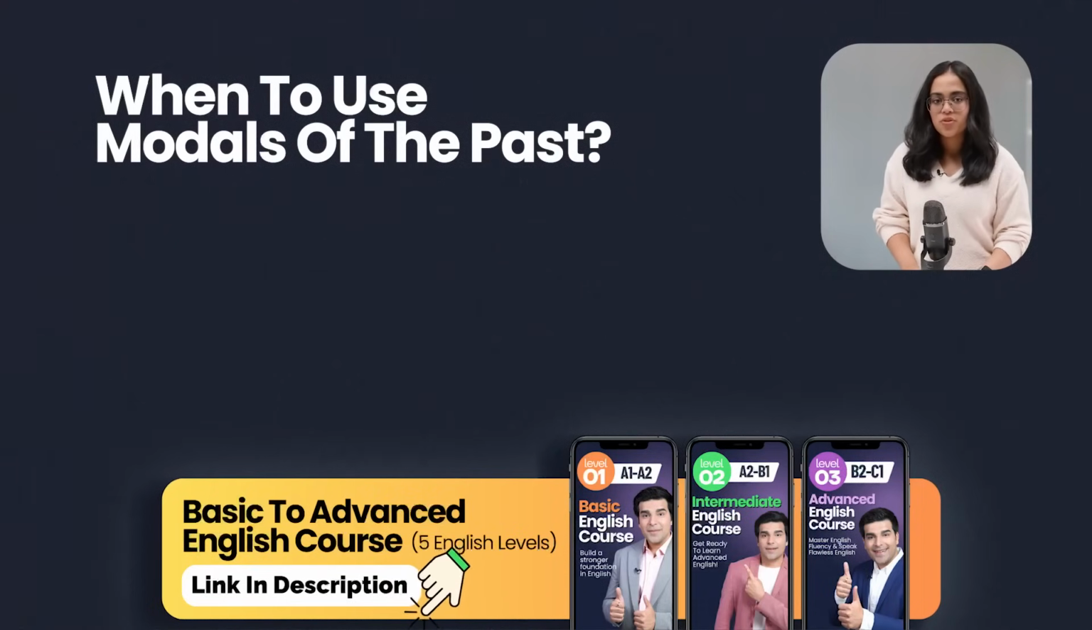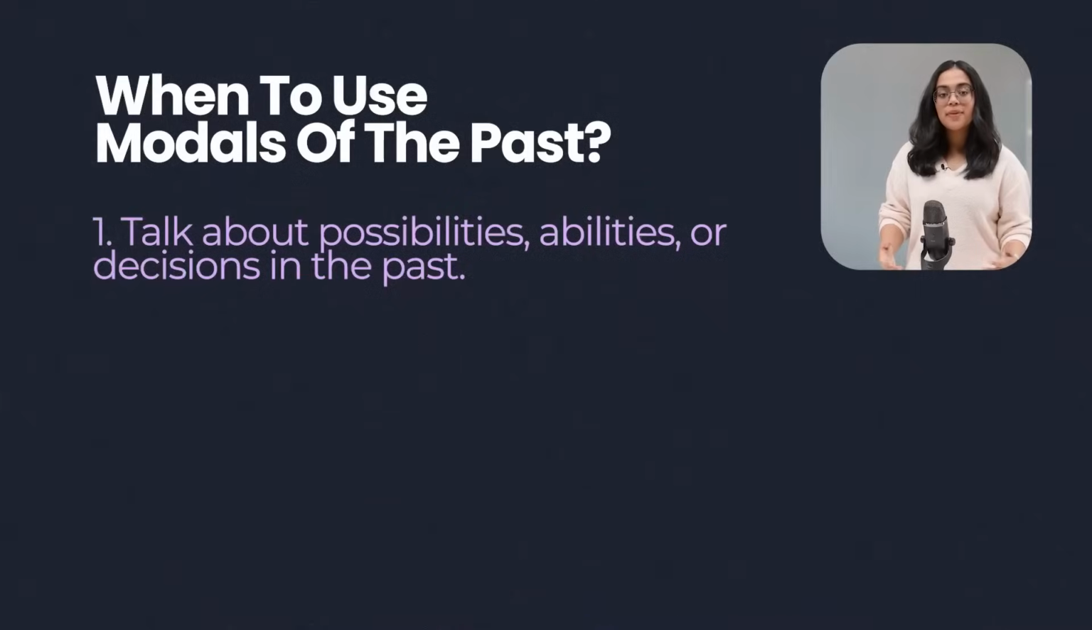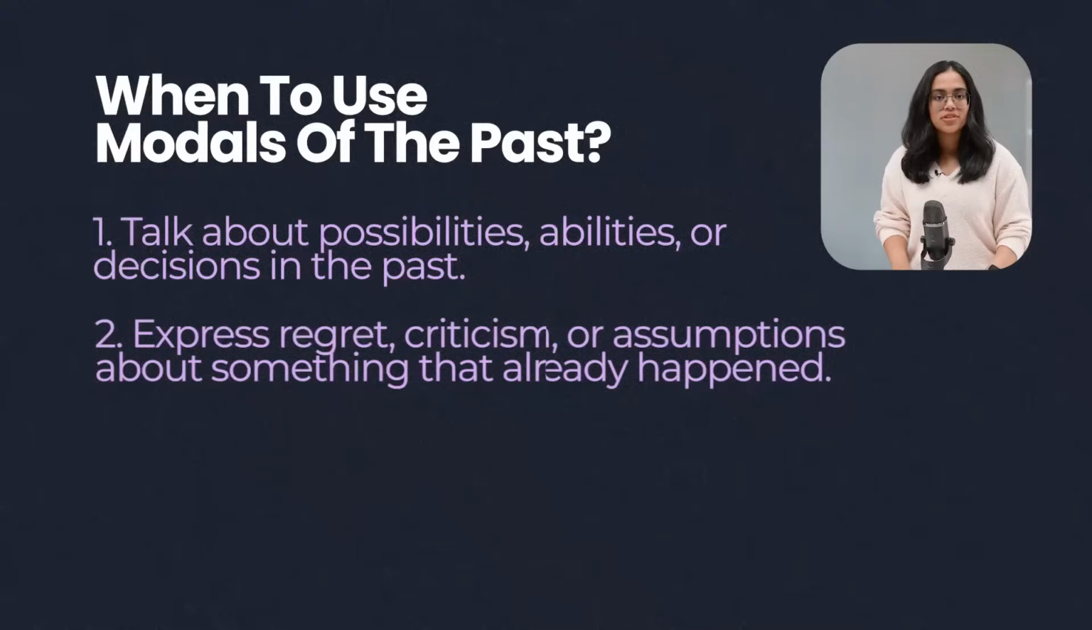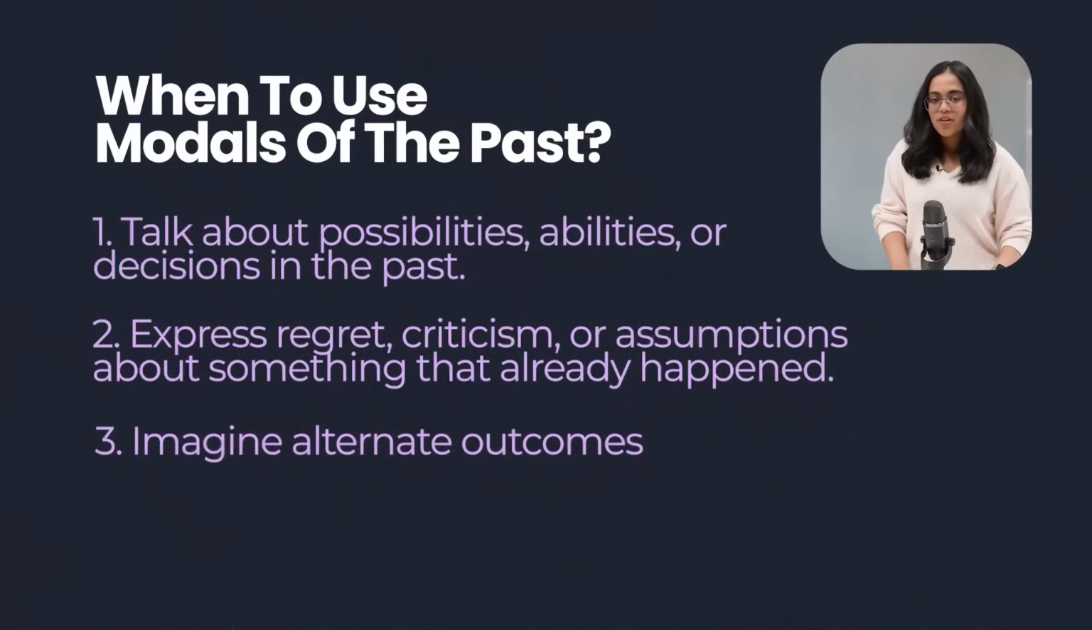We use them to talk about possibilities, abilities, or decisions in the past. We use them to express regret, criticism, or assumptions about something that already happened. And finally, we use them to talk about or imagine alternate outcomes, which means what could have happened but didn't.